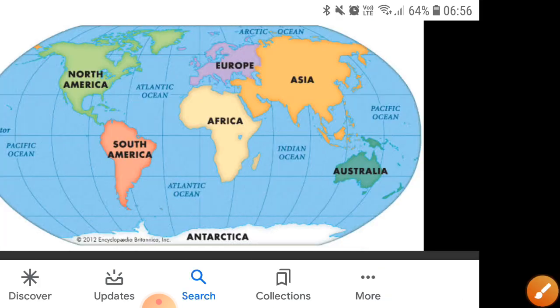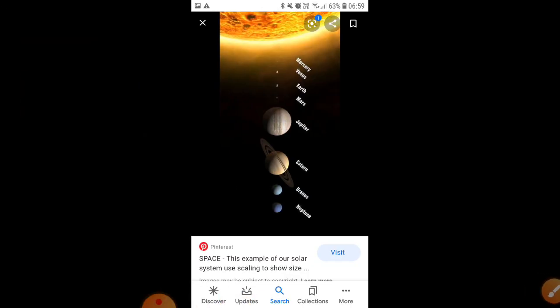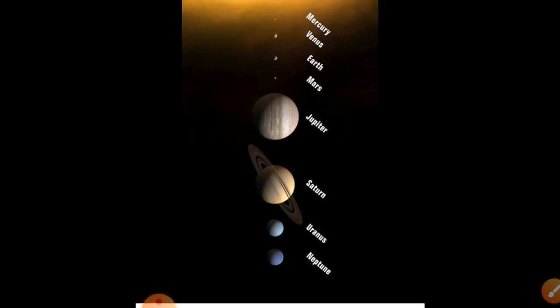Clear? Another thing I have to show, I have given about the map, is about the solar system. What you have to do? Take newspapers. You all know about the activities; you always do them with Kalpana ma'am in school. So you all know how to do this activity.